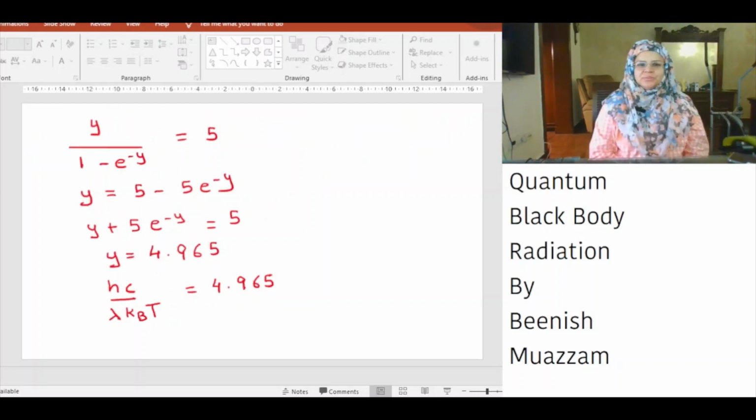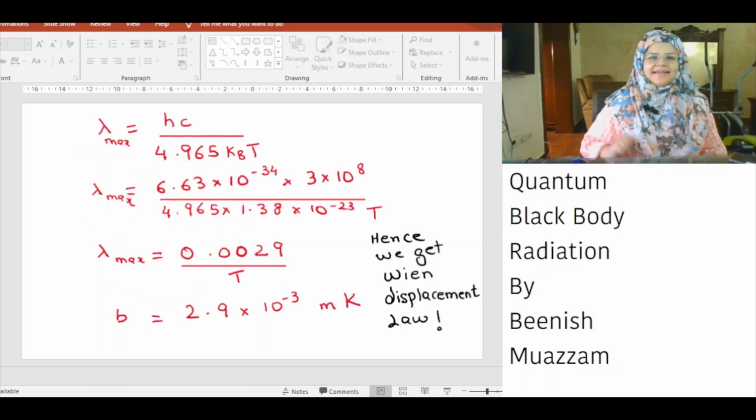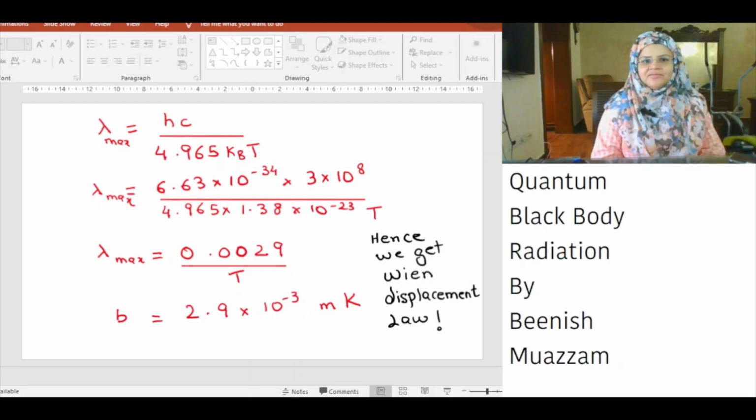From this expression, we find y is equal to 4.965, which means hc over lambda kBT is equal to 4.965. Lambda max is equal to hc divided by 4.965 kBT. h is the Planck constant and has a value of 6.63 into 10 raised to power minus 34. c is the speed of light and has a value of 3 into 10 raised to power 8. kB is the Boltzmann constant and has a value of 1.38 into 10 raised to power minus 23.